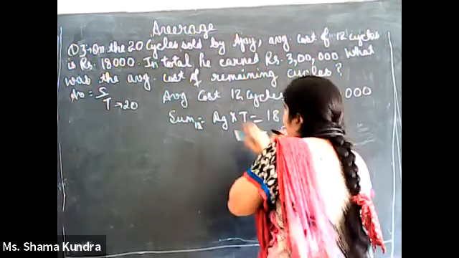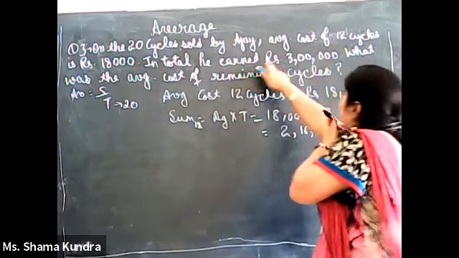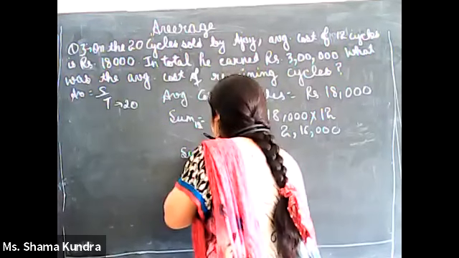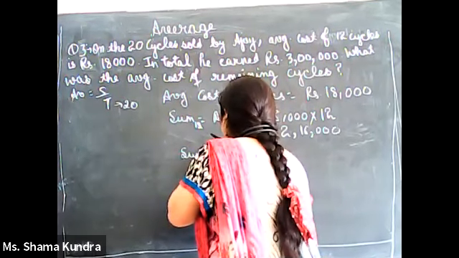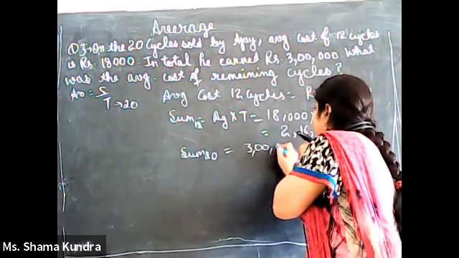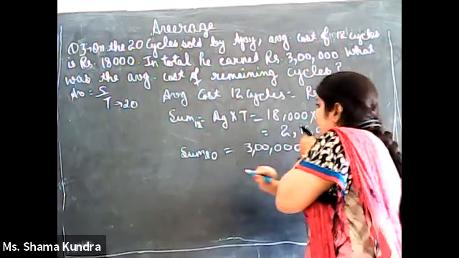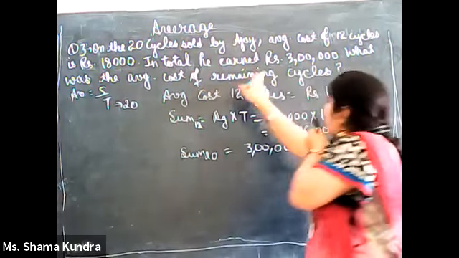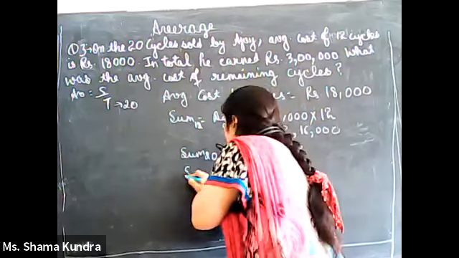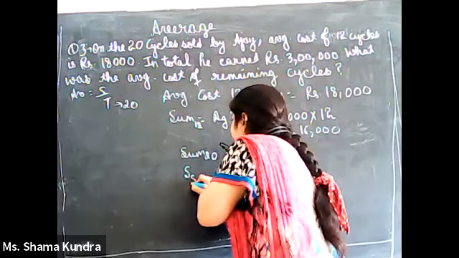2,16,000. And it is also given to us that he earned rupees 3 lakh in total. In total means sum for 20 cycles, it is 3 lakh. And we want to find the average cost of the remaining 8 cycles. For it, we want the sum of 8 cycles.